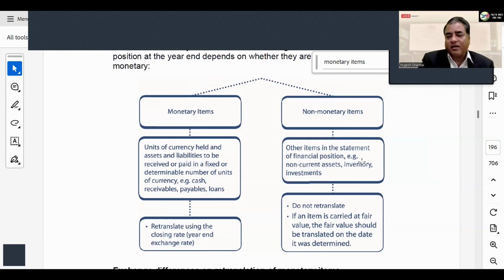And non-monetary items, we have other items in the statement of financial position, which are non-current assets. We have inventory, we have investments, we have fixed assets, everything is there. We do not translate, right? And if an item is carried at fair value, revaluation will take its course as per the respective IFRS, right? So that's how foreign currency works. I can take you through one example which will make it make a little more sense. If you understand that example and are able to do that one, probably nothing better you can do, right?